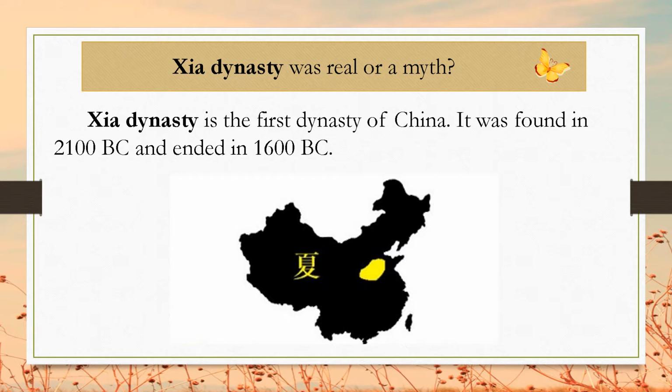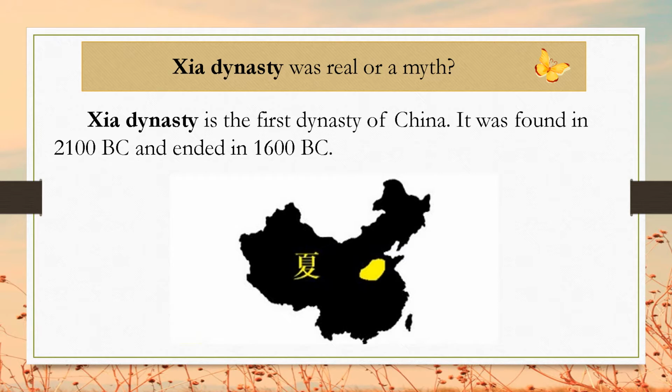Xia dynasty, was it real or a myth? Xia dynasty is the first dynasty of China according to traditional Chinese historiography. It was founded in 2100 BC and ended in 1600 BC. But it is not exact information. There are discussions concerning when, who, and where.